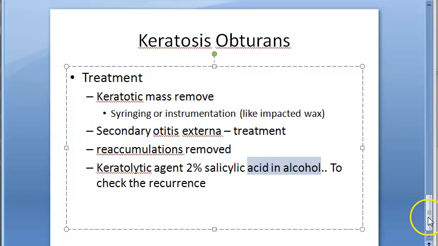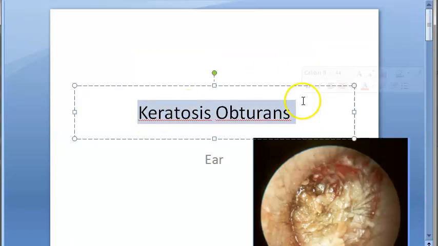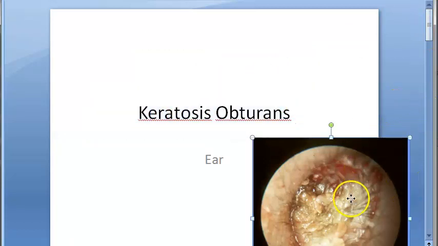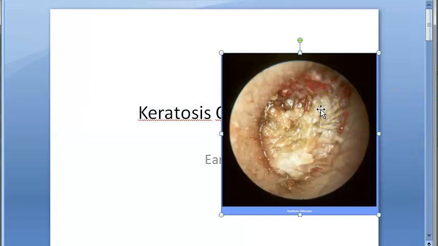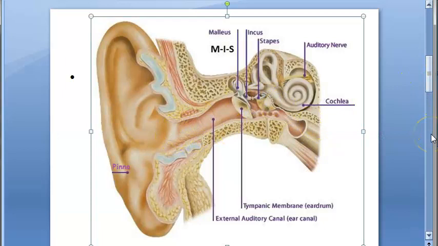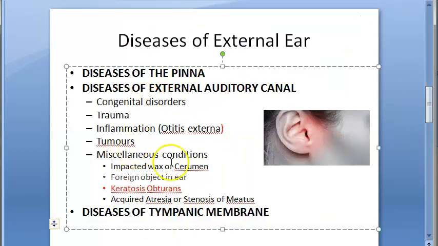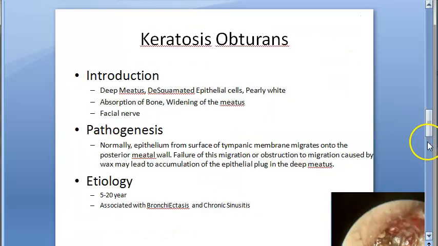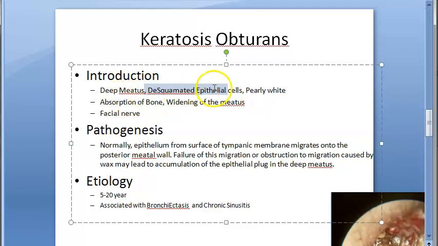Okay, let's take a recap of what we have seen so far in this video. Keratosis obturans is a topic of the ear. We are seeing a pearly white mass in the deep meatus. So basically the external auditory canal is affected. Desquamated epithelial cells from the tympanic membrane are not able to exit because of wax or some other conditions. They get accumulated there, leading to this keratotic mass, which is called keratosis obturans.